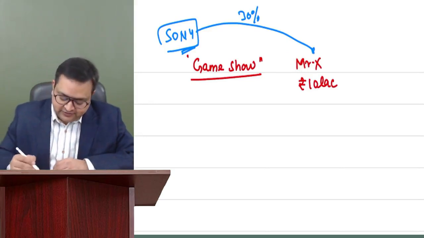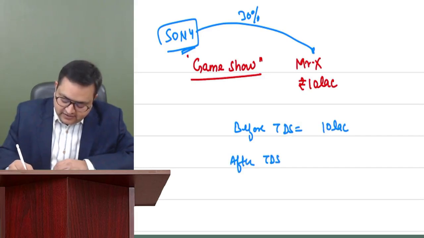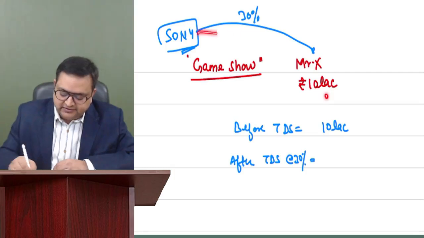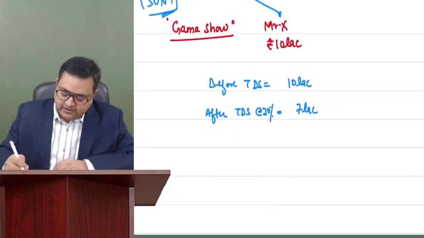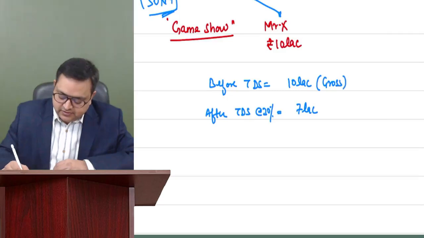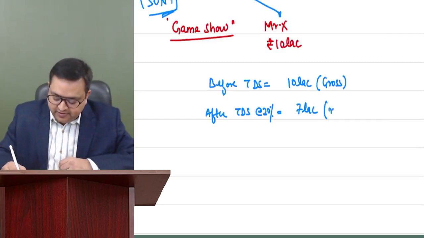Before TDS it is 10 lakh. After deducting TDS at the rate of 30%, so 10 lakh, 30%, 3 lakh, you will receive rupees 7 lakh. Before TDS is known as gross amount. The name itself suggests, after TDS means net amount.